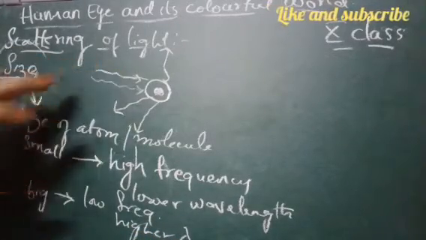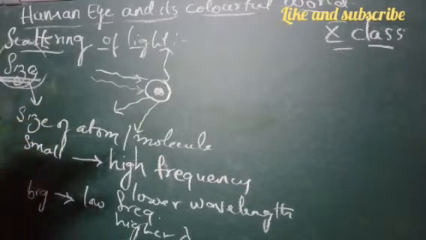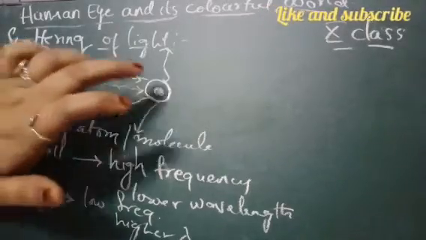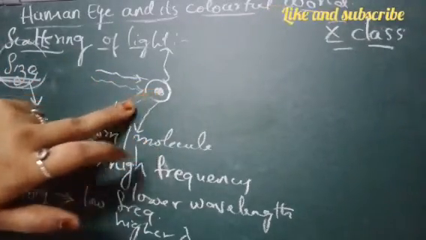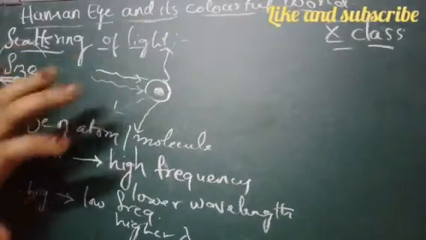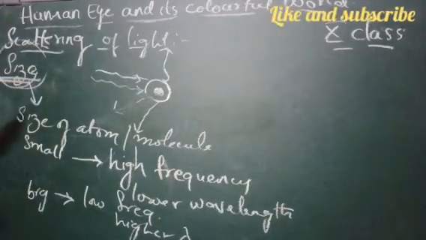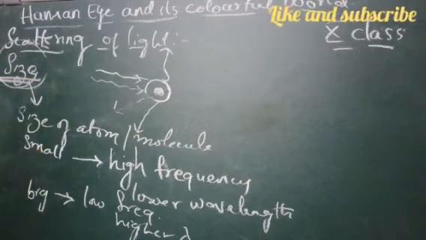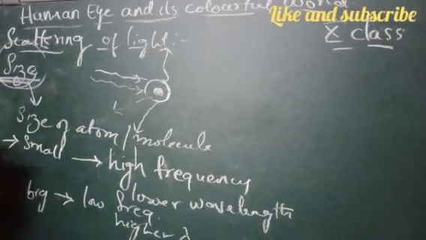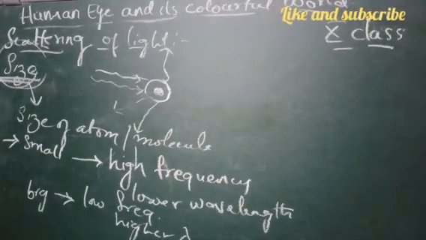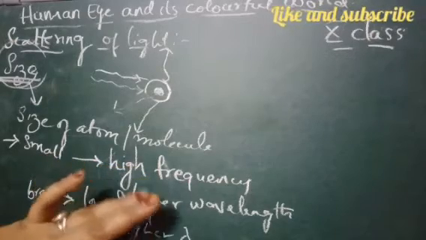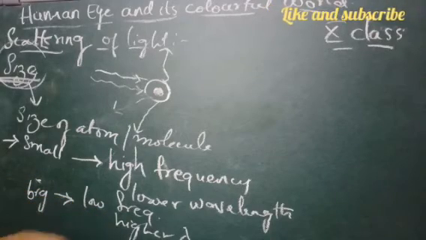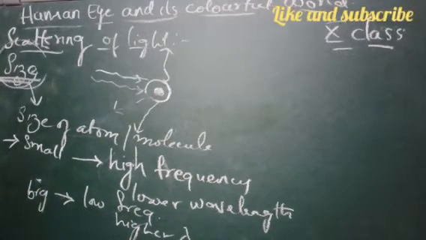So the scattering of light totally depends upon the size of the atom or the molecule. What is happening here is the light is absorbed by the atom or the molecule and a part of it is emitted in various directions. If the size of the atom is small, then it has high frequency or lower wavelength, and if it is big, then it has low frequency, that is higher wavelength.